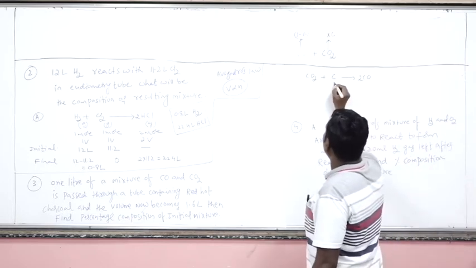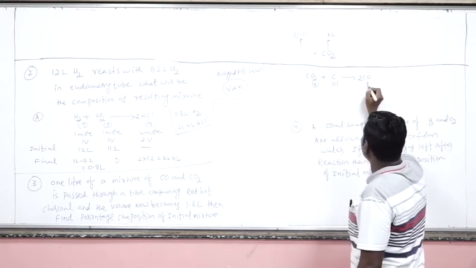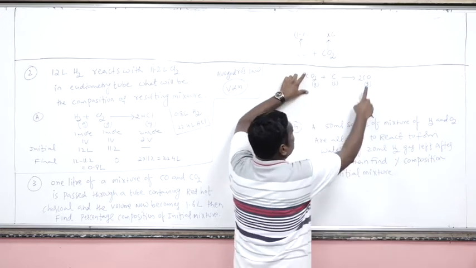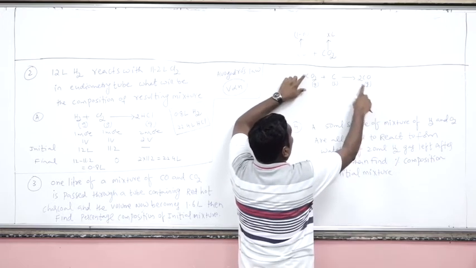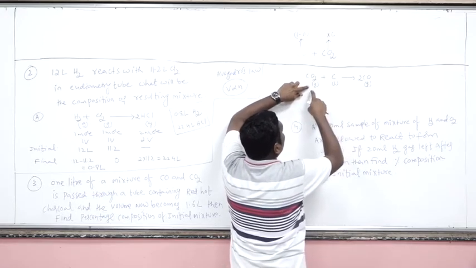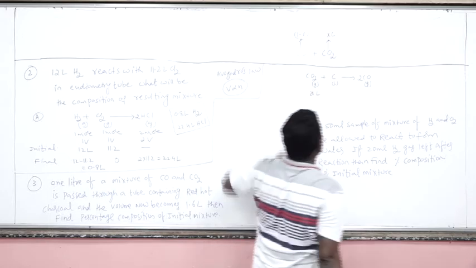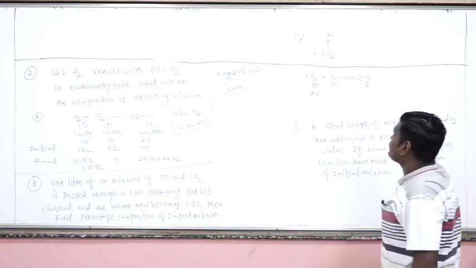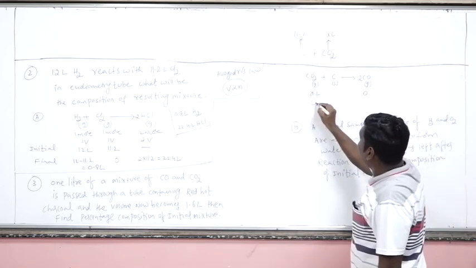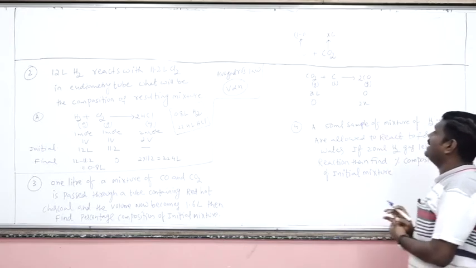Now, coke is a solid; CO2 and CO are gases. Now, 1 mole of CO2 will produce how many moles of CO? 2 moles of CO, or 2 volumes of CO. How many liters of CO2 am I taking here? Let's suppose X liter. Initially CO is 0. Finally, X liters of CO2 will reduce to 2X liters of carbon monoxide.